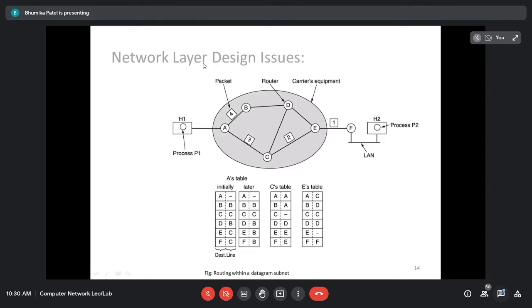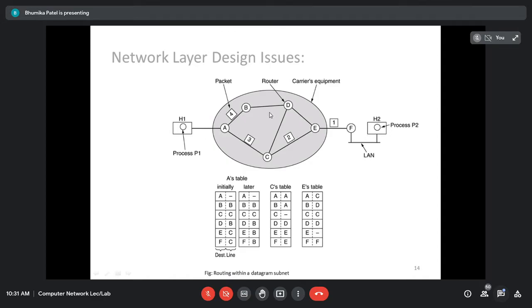So there will be packet number 1, packet number 2, packet number 3, and packet number 4. As you can see in the figure, I have divided the long message into 4 different packets. Some of the packets are taking the same route, but packet number 4 is not, because it may be that router A finds there is congestion if it sends the packet from A to C. Congestion means traffic. So obviously the packet will not be delivered on time; it will take much time. So instead of sending the packet from this route, I can send it on this route.